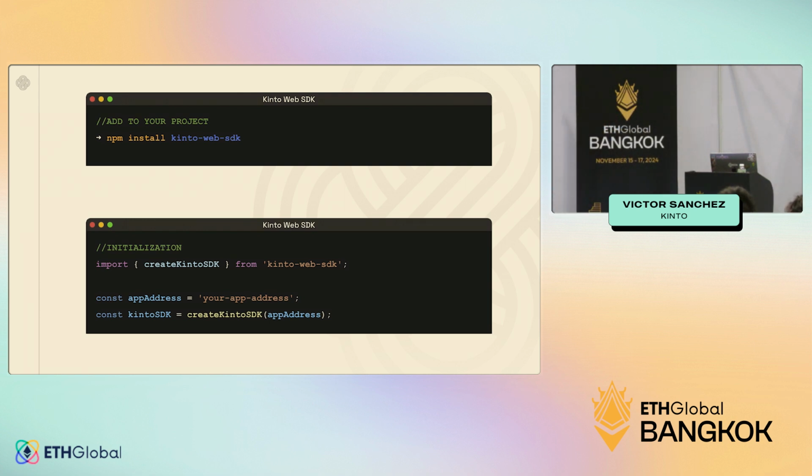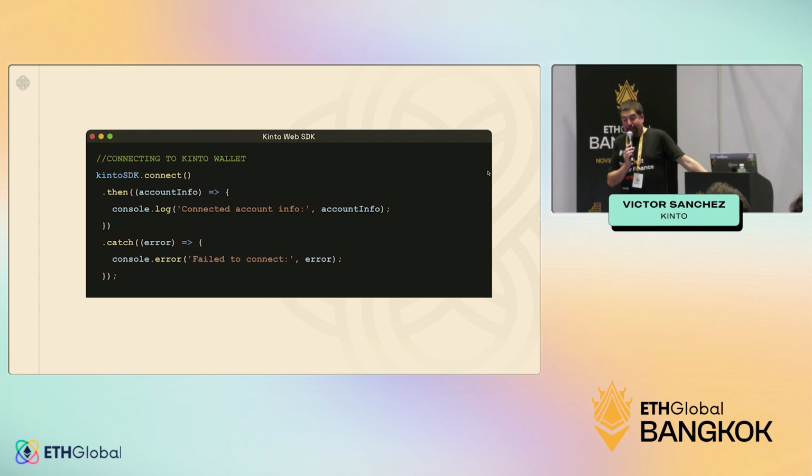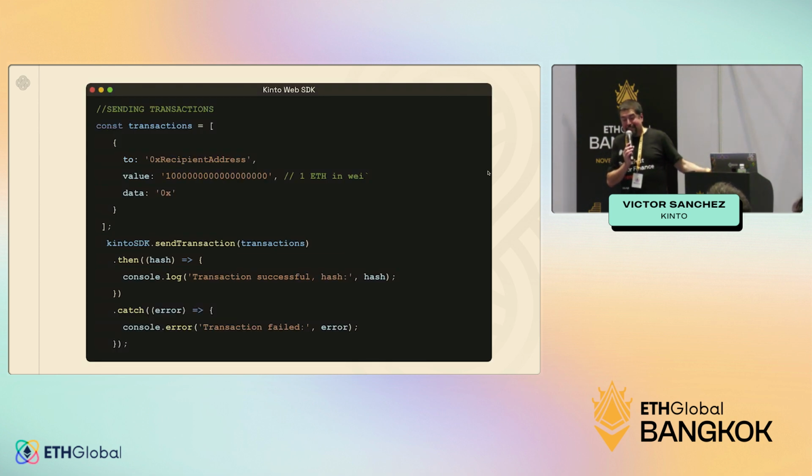You're going to need to put your app address, in this case, the address of your counter, as part of the guide. And you're going to call the line create Kinto SDK with that app address. Once you call the connect method, you're going to be able to start sending transactions. And those user operations are going to be as easy as: let me know where you are sending that transaction to, in this case, the counter address; the value of that transaction, one Ether wei if you want to; and the data in hexadecimal that you are sending. From that moment on, the SDK takes care of everything else.